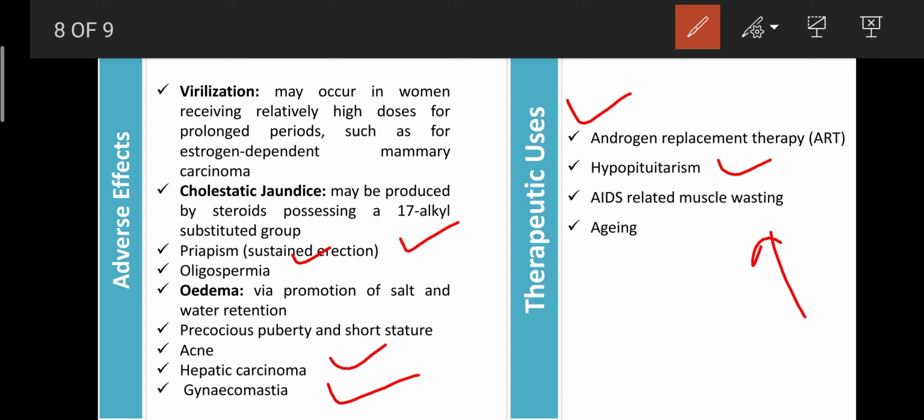Or normally, if any candidate wants to build up the body due to lack of development of the muscles, at that time also they can take testosterone as a steroid. Those who are going to the gym also take steroids. That steroid also contains androgens, or they also contain glucocorticoid. They enhance the body buildup and avoid muscle wasting.